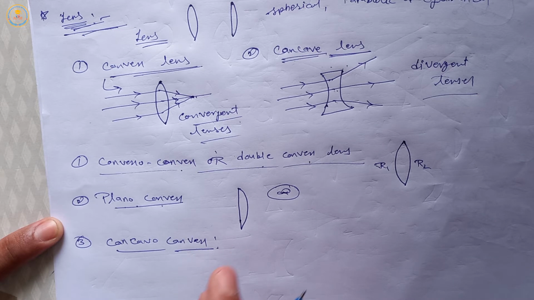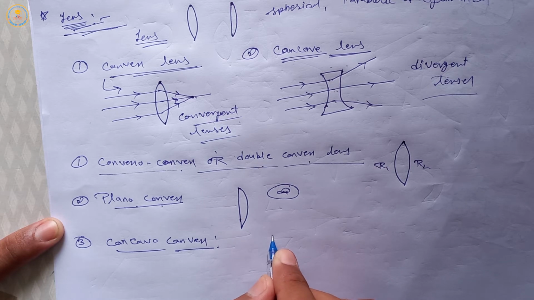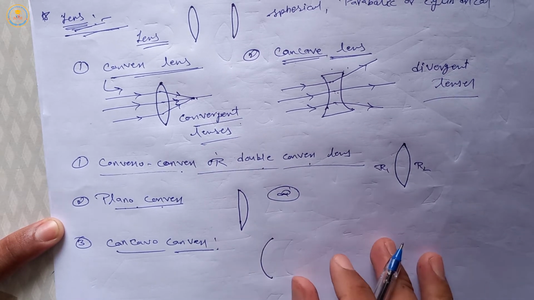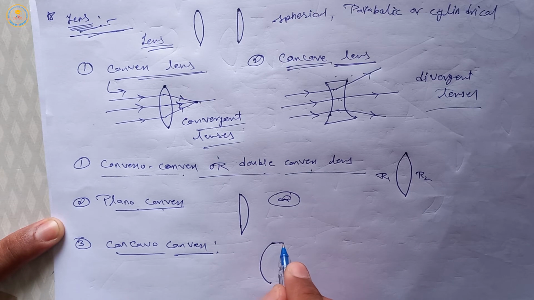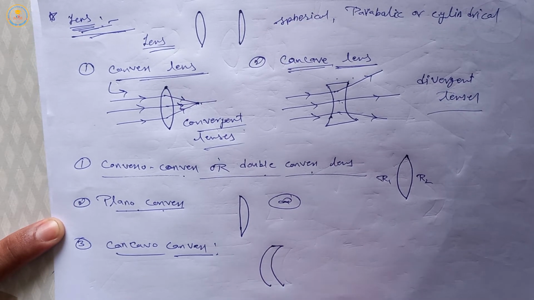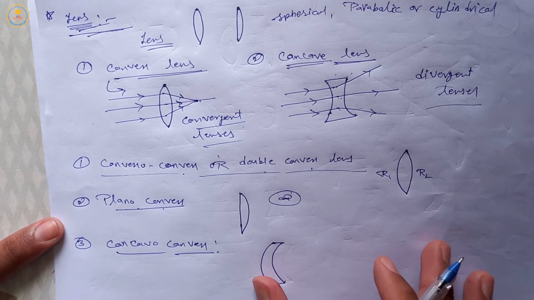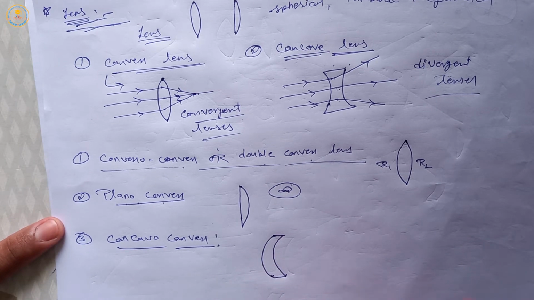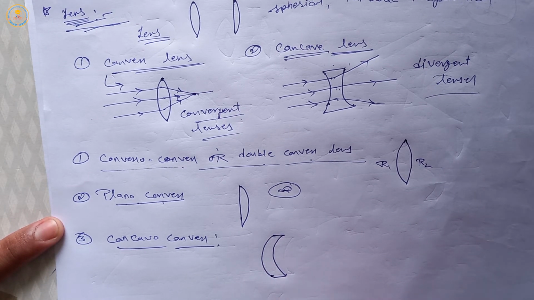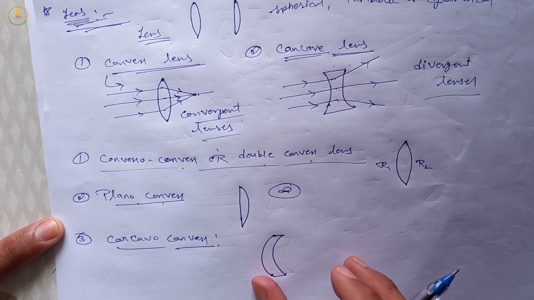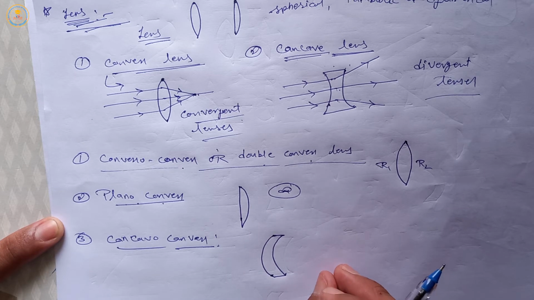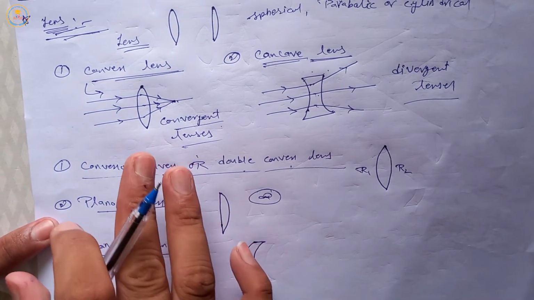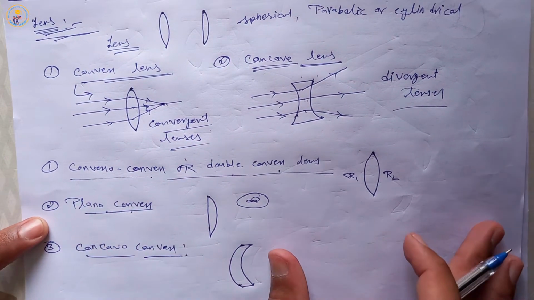In this lens one surface is concave and another one is convex, means this is concave type surface, and this is a convex type surface, so this type of lens is called concave convex lens. Here the radii of curvature of both surfaces are different. These are the types of convex lens.